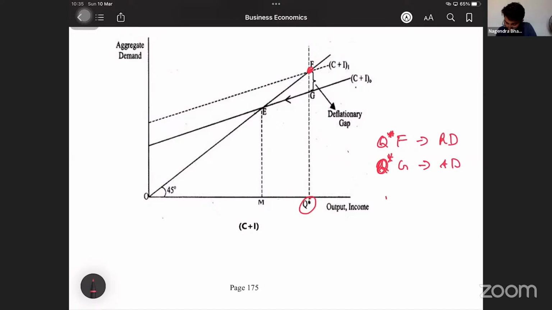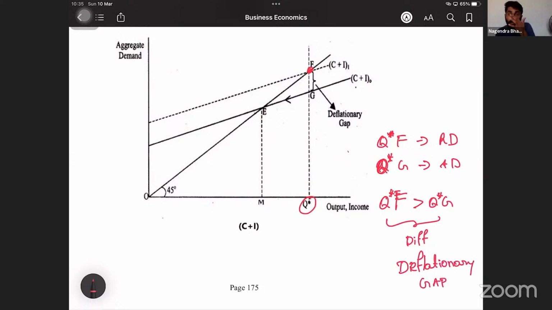So Q star F is greater than Q star G. That's why this difference is called the deflationary gap.